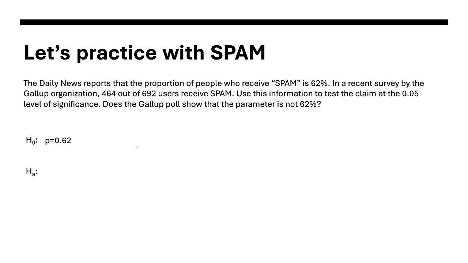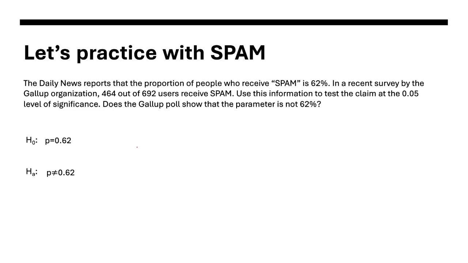So your null hypothesis is p equals 62%. That's what the Daily News reports, okay? However, the Gallup organization does their 464 out of 692. And so our alternative hypothesis is that the parameter is not equal to 0.62, or 62%.